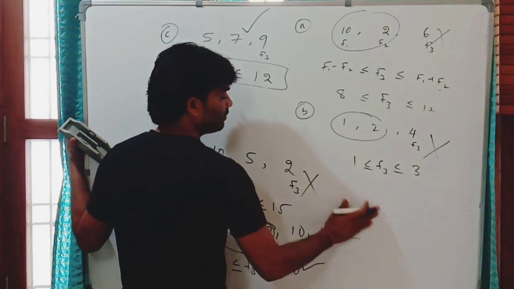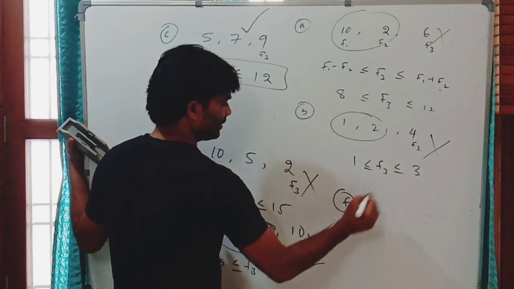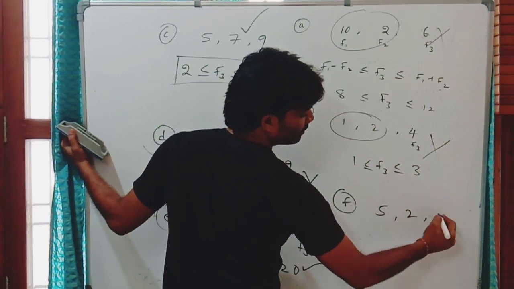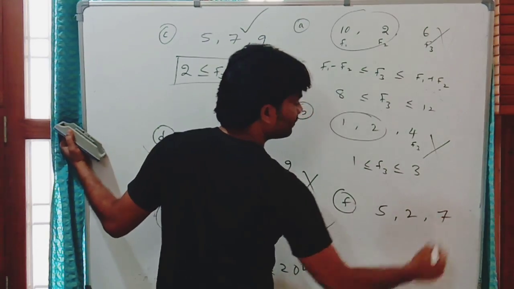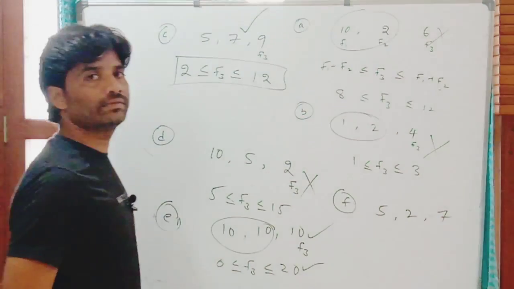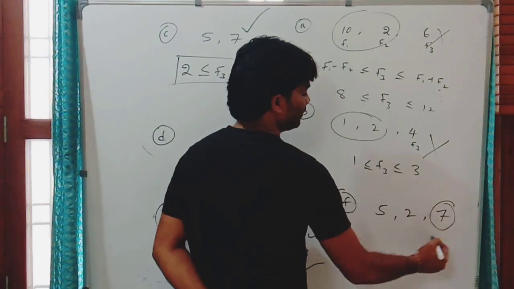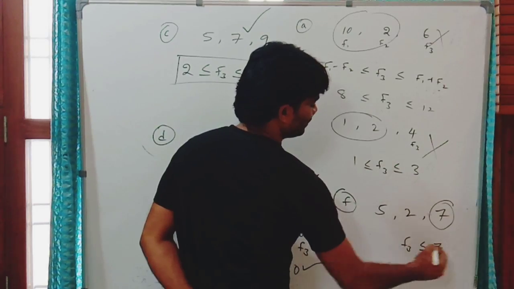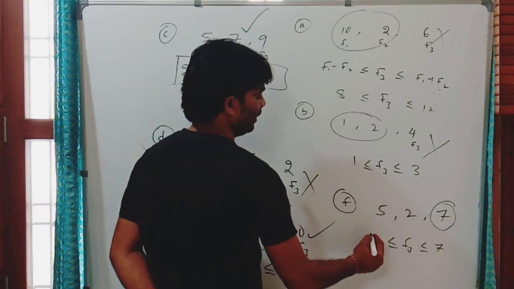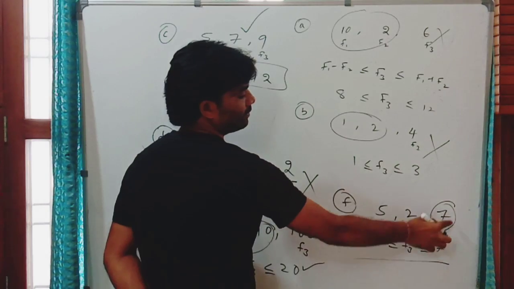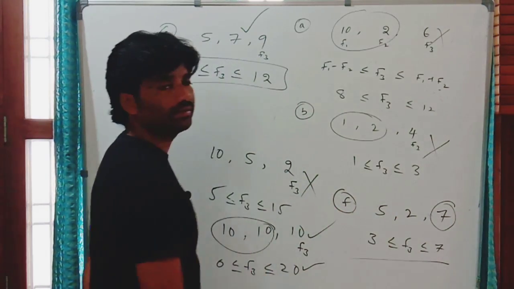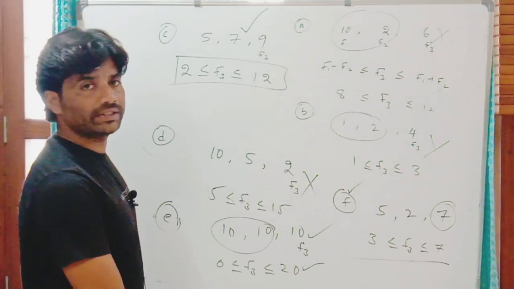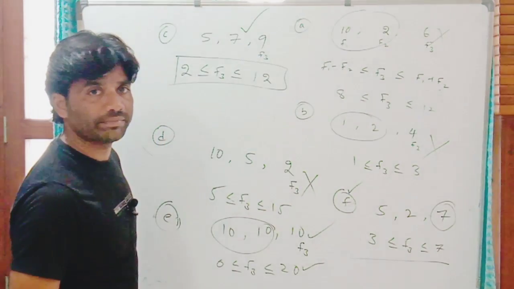I think it is clear. One more set: 5, 2 and 7. If it is F3, F3 is less than or equal to 7 and greater than or equal to 3. There is a 7, the third force exactly equal to 7. So that set can keep the system in equilibrium.